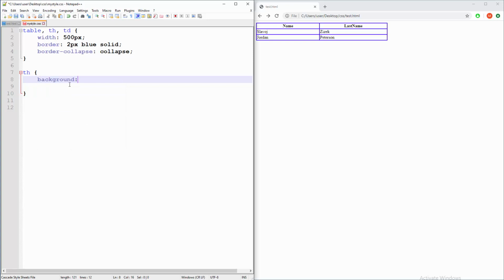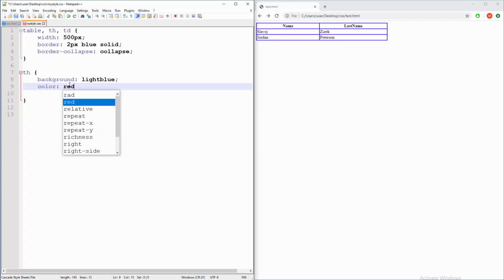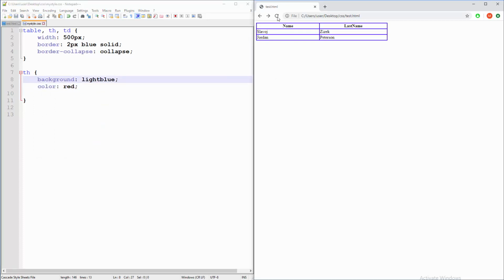Background, for example, light blue, and color for font will be, I don't know, red, something like that. Let me see what's up. Oh, it's kind of ugly. Well, so let's go to default black.